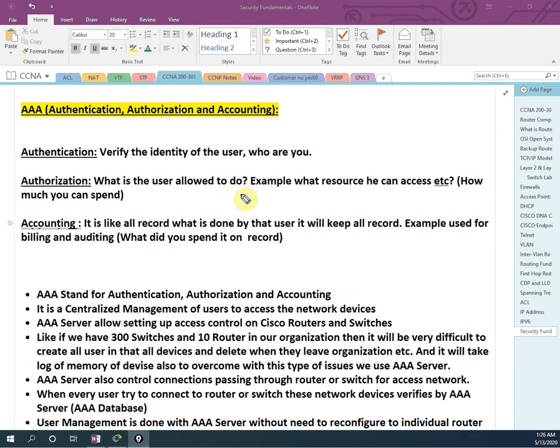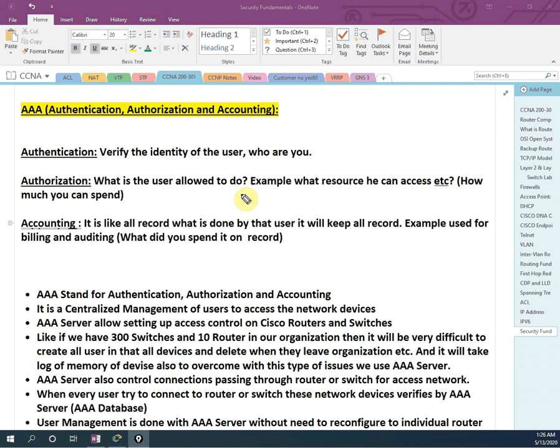Then we have authorization. What is authorization? When you put your ATM card in the ATM machine and enter the PIN, you have a balance inside. If you have $100 in your bank account, you cannot withdraw $200, right? You cannot withdraw more than what you have. So that is authorization, what you are authorized to do, or what the user is allowed to do.